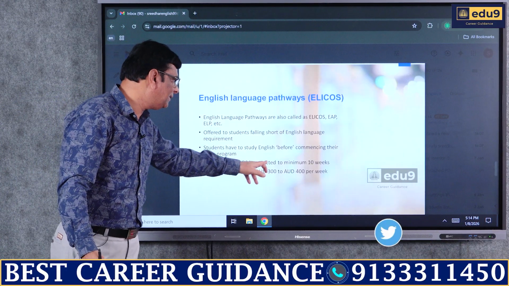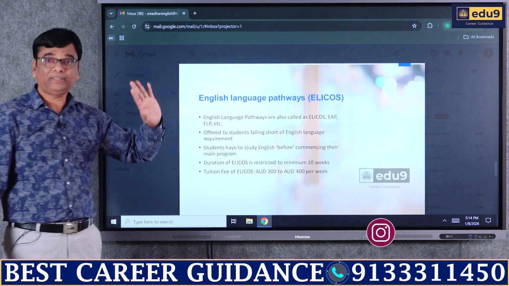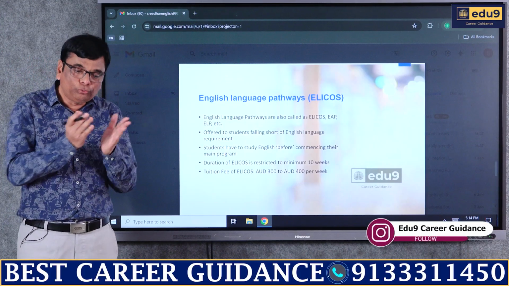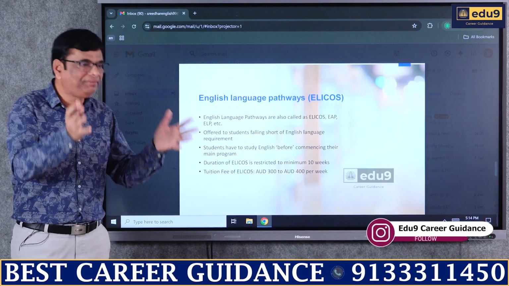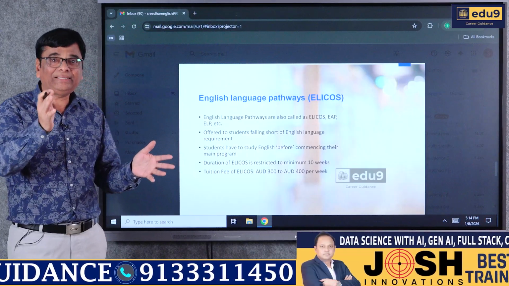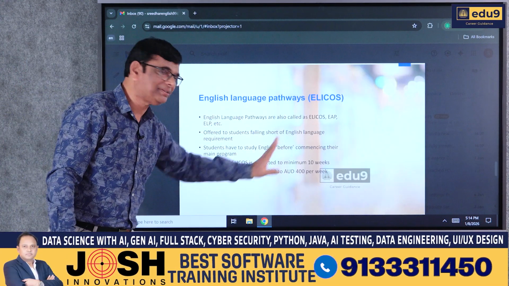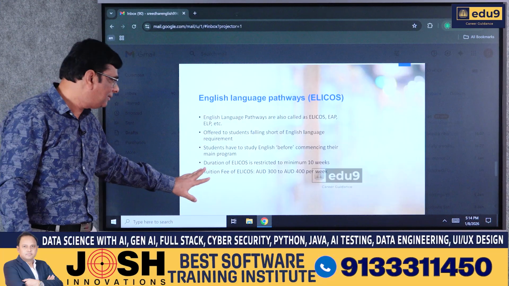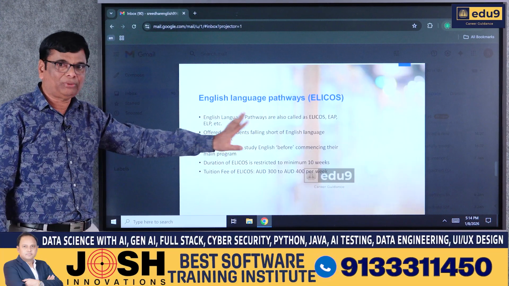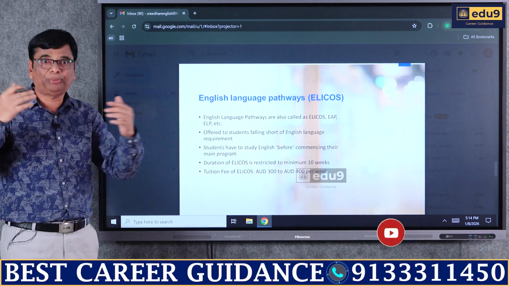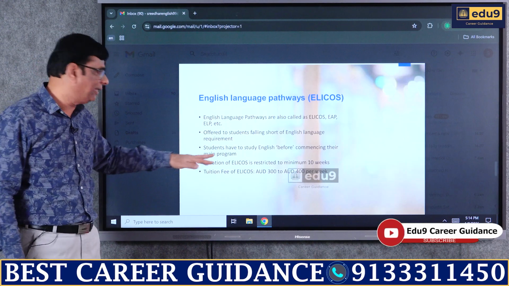Duration of ELICOS is restricted to minimum 10 weeks. This is an important point. If you fall into the category of a pathway program, then that program shall be a minimum of 10 weeks. You need to make note of that point, because the duration also has to be calculated, how much time you will be spending there.